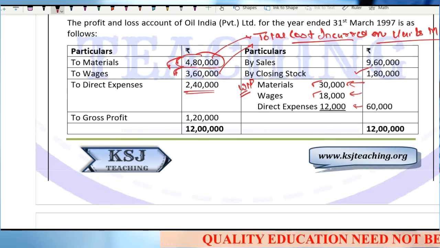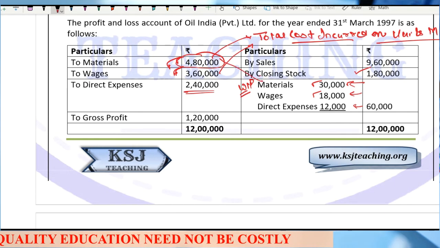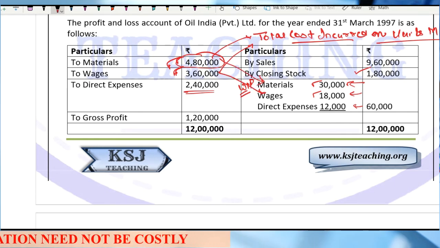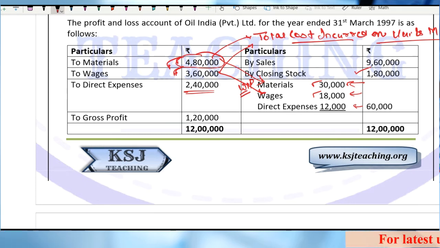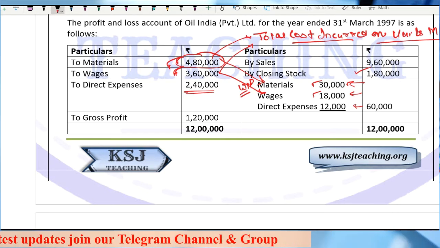That is why we are taking WIP on this credit side. If you see the net effect, this means 30,000 has not yet been manufactured. 30,000 worth of material which has been incurred, that stock is still in WIP. So what is my cost incurred on the number of units produced, right? Because I am going to prepare the cost sheet for the units that are completed.